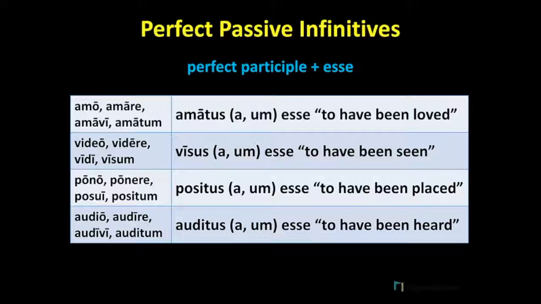To translate the perfect passive infinitive, we'll use the formula "to have been blanked." Notice that this is both perfect, using the indicator "have," and passive, using the indicators "been blanked." And so we have the translations to have been loved, to have been seen, to have been placed, and to have been heard.